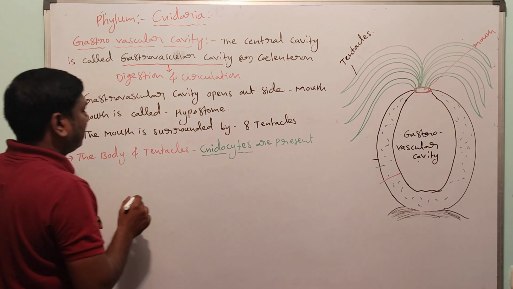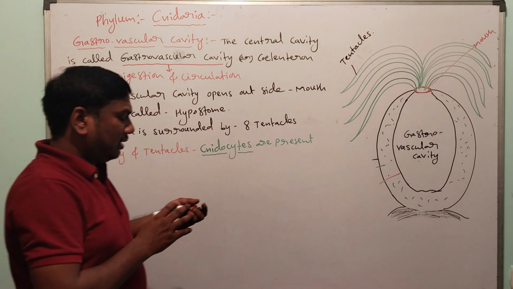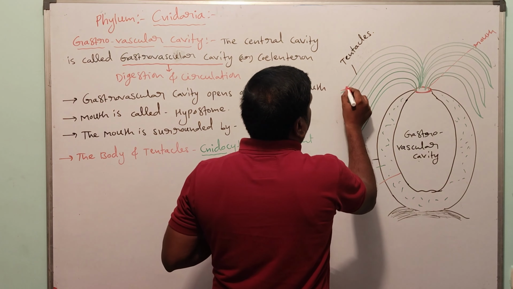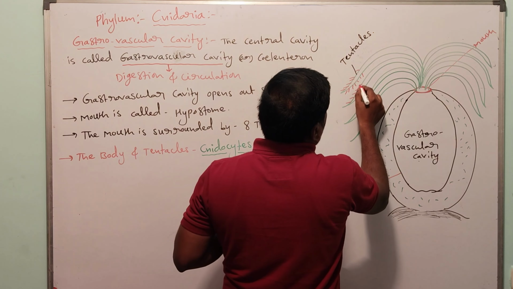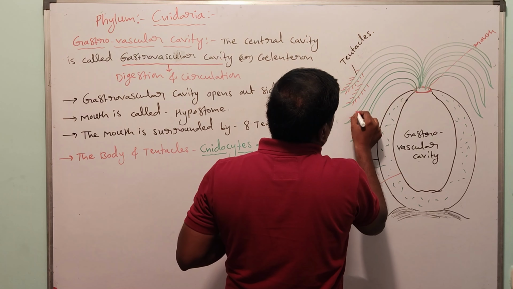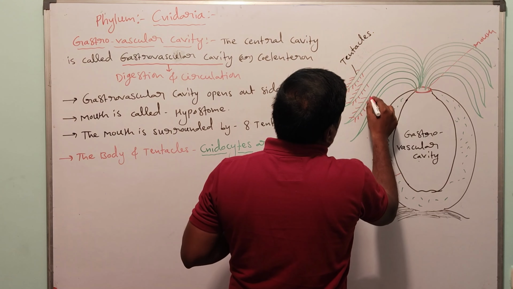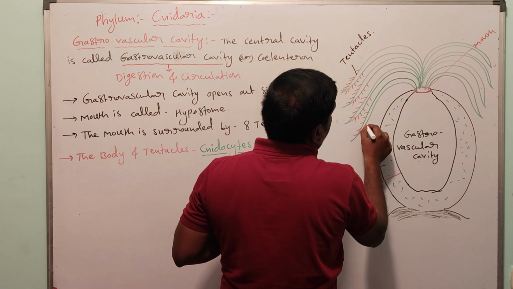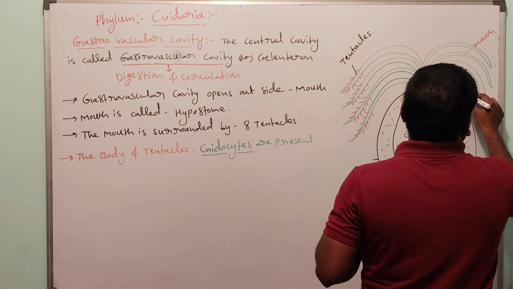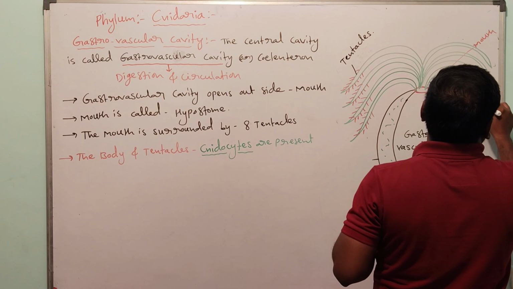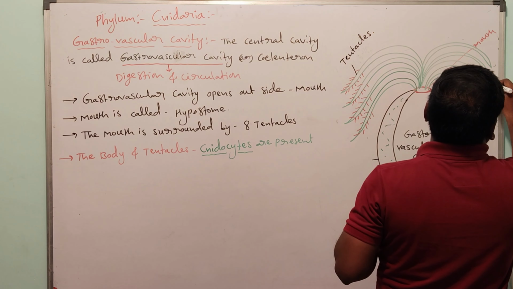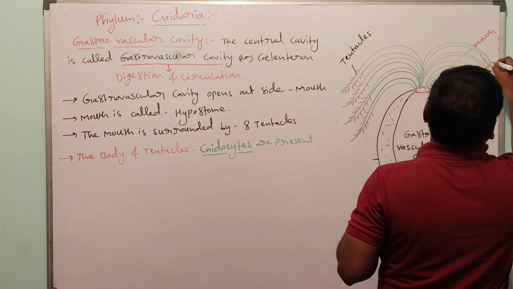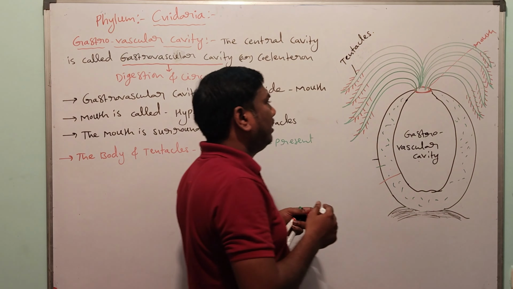They are one type of cell. These cells are found in cnidarians, and the cnidocytes contain structures called nematocysts. So these are the cnidocytes.